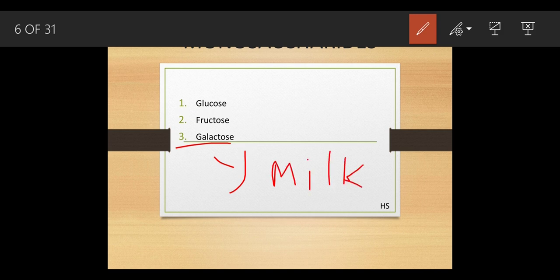Whenever we take milk from the milkmaid, you can consume it directly. If you drink that milk without adding sugar, you will get the natural taste of sweetness. This is due to the presence of galactose.